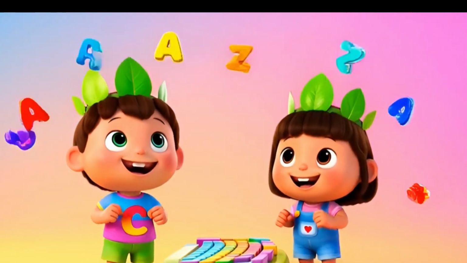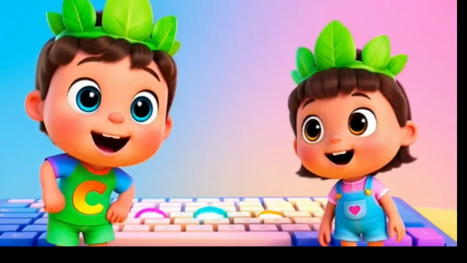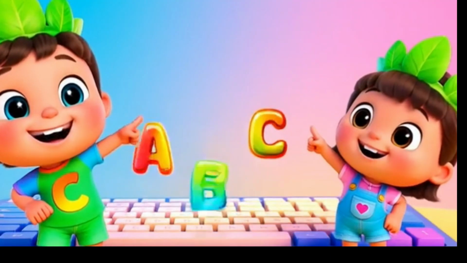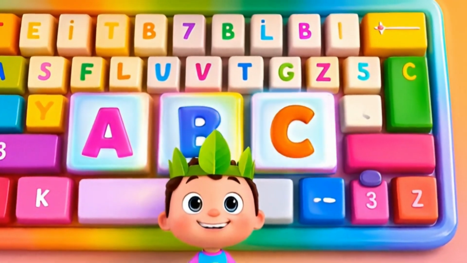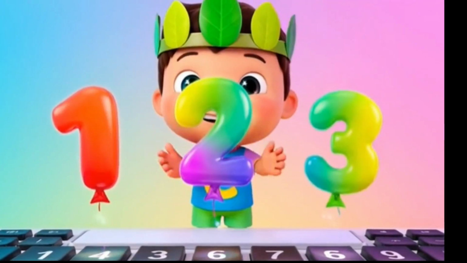Tap, tap, tap the keyboard key. Tap, tap, tap with me. Hey, hey. Tap, tap, tap the keyboard keys. Learning ABC. 1, 2, 3, count with me.